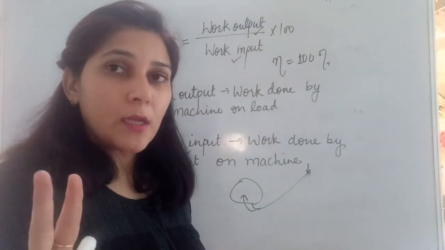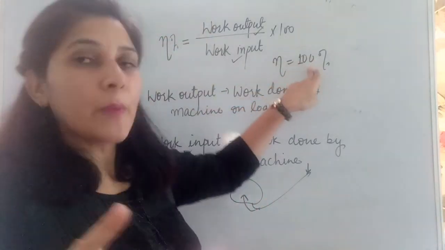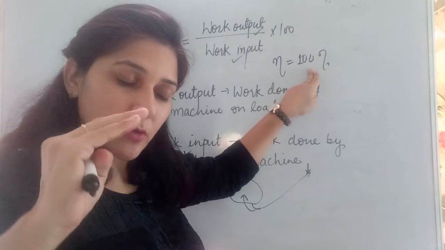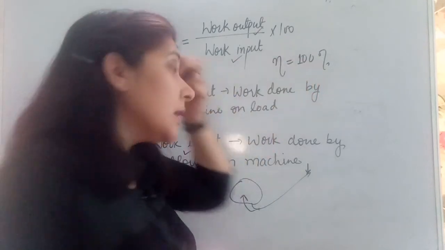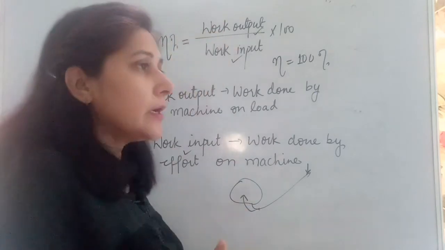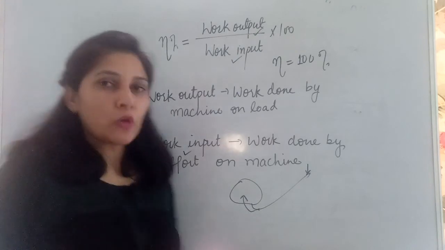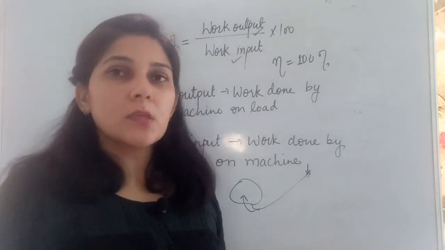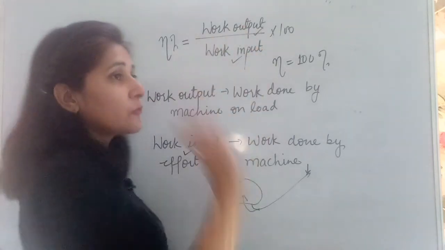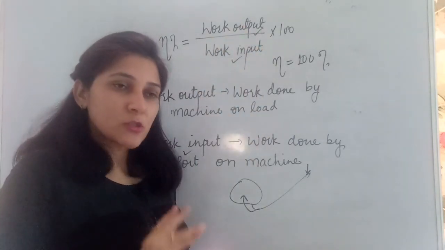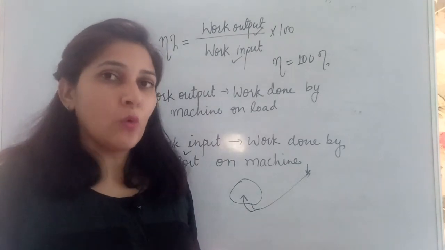If these two are not equal, then definitely this efficiency will not be 100%. Efficiency of the machine definitely decreases then, depending on the values of work output and work input. Again, similar to mechanical advantage and velocity ratio, efficiency is also a pure number because it is the ratio of two similar quantities. So it is totally a number, or it gives you a percentage only, without any unit.